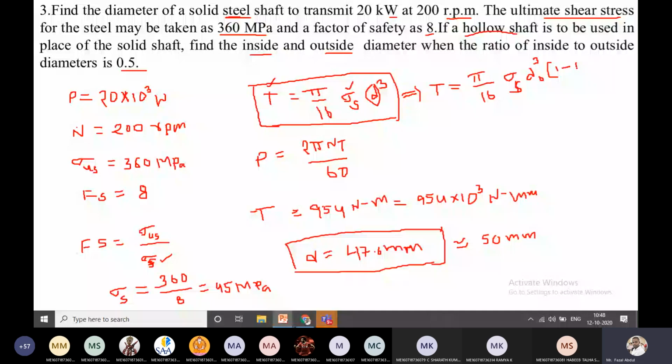What is k? K is the ratio. What is the ratio here? See the question: the ratio of inside to outside, that is di by d naught, is given as 0.5.